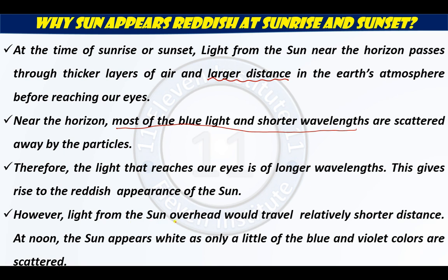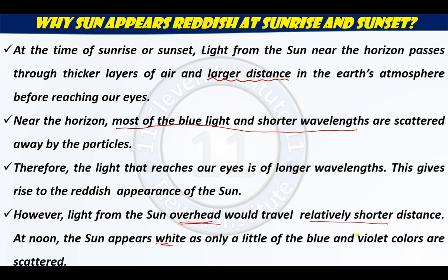However, light from the sun overhead would travel relatively shorter distance. When the sun comes overhead, at that time it has to travel shorter distances. So at noon, sun appears white, as only a little of blue or violet colors are scattered.